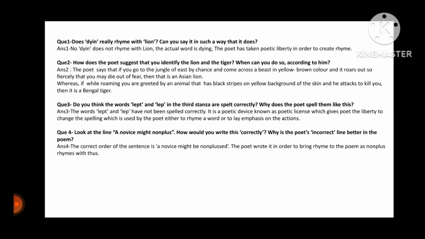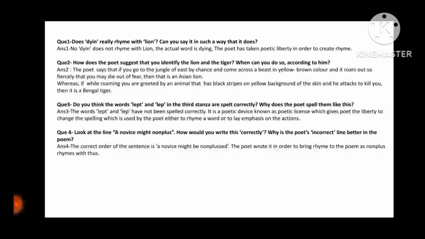How does the poet suggest that you identify the lion and tiger? When can you do so according to him? So the poet says that if you go to jungle of east by chance and come across a beast in yellow brown color and it roars out in such a fierce way that you die out of fear, then it's an Asian lion. Whereas if while roaming you are greeted by an animal who has black stripes on yellow background, and it attacks to kill you, then it's a Bengal tiger. This is how you differentiate between them.